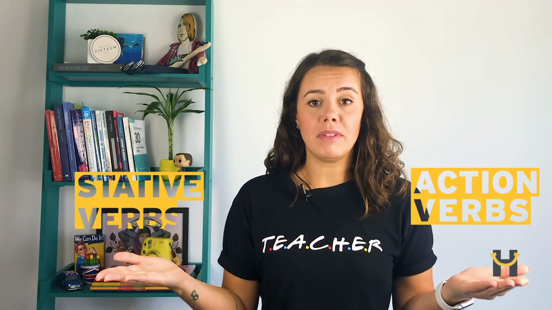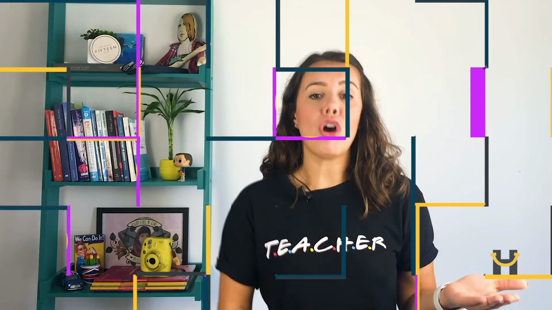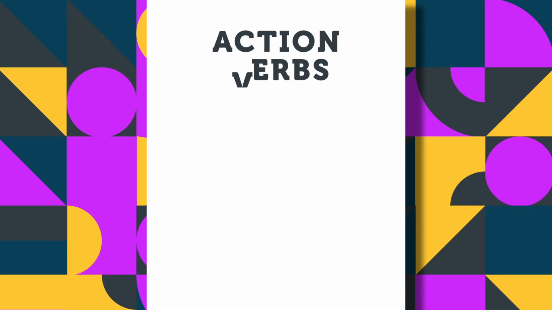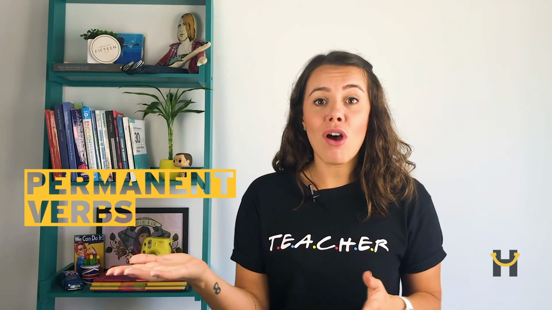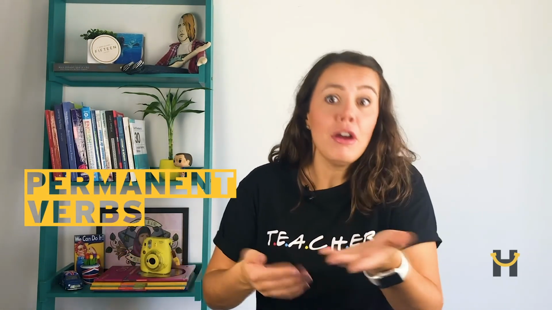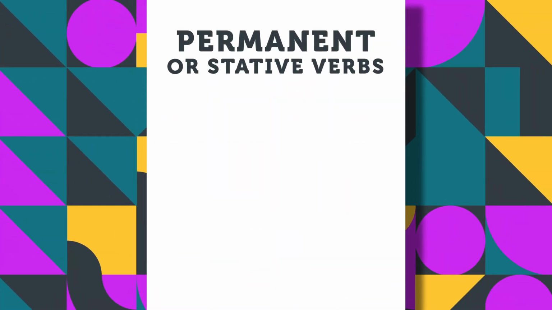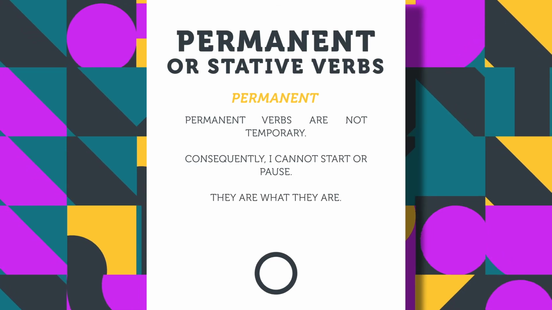In English, we have some verbs that we call action verbs and stative verbs. Action verbs, they are not permanent, they are temporary. I can start, I can pause, I can continue, I can pause again, and so on and so forth. Stative verbs, they are not temporary, they are permanent. So I cannot start, pause, continue. They are what they are.